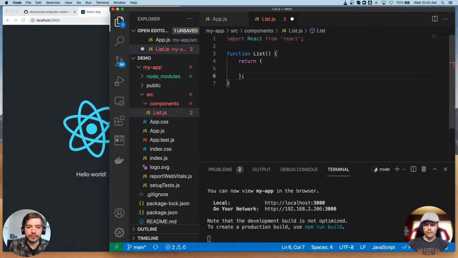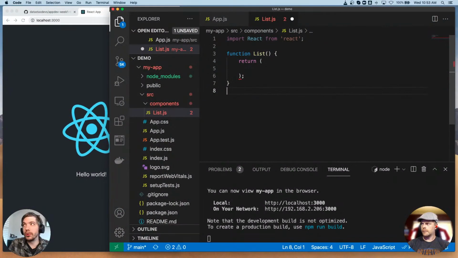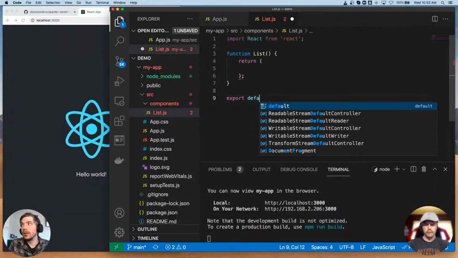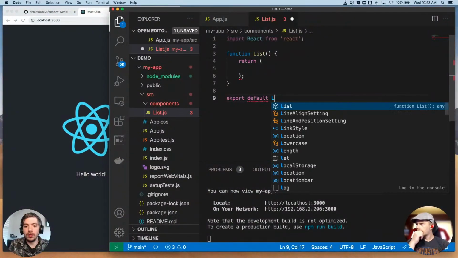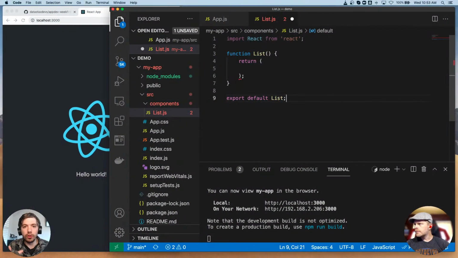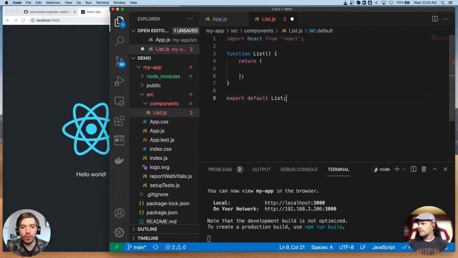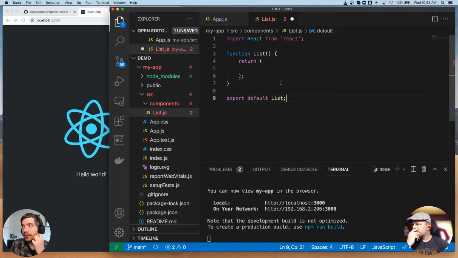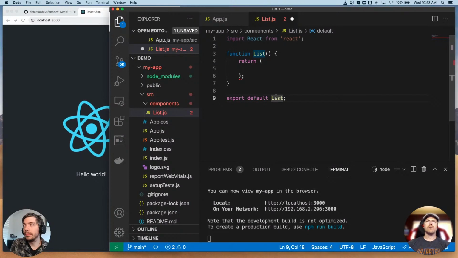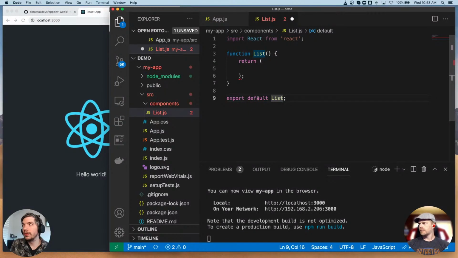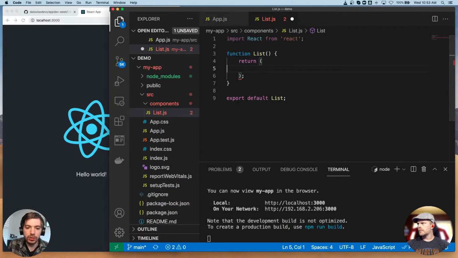And then we have to export our component so that we can use it in other files. This is a self-contained file, and if we want to use it somewhere else, we have to export it. So we're going to export default list. This is basically saying that if we import anything from this file, the default export is going to be our list function. Okay, so this is our basic component.